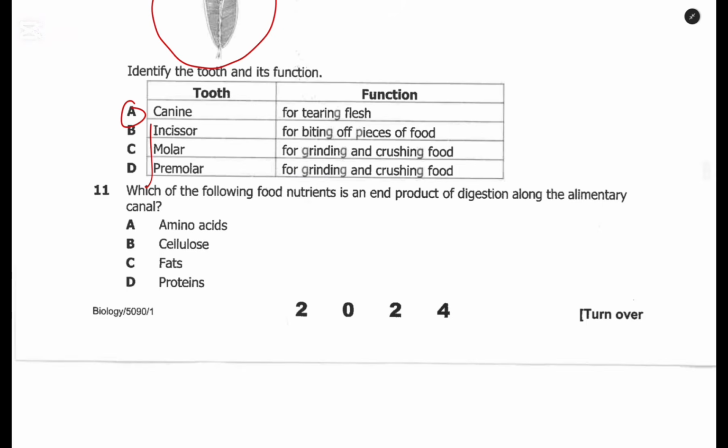Question 11. Which of the following food nutrients is an end product of digestion along the alimentary canal? So for the end product of digestion, we are looking at the basic unit of that nutrient if it's completely digested, or what it is made up of. For example, proteins: the end products are amino acids. Starch, we talk of glucose. Fats or lipids, we talk of fatty acid and glycerol. Therefore here, cellulose, starch, fats, proteins, all these are not end products, and therefore A is the answer.